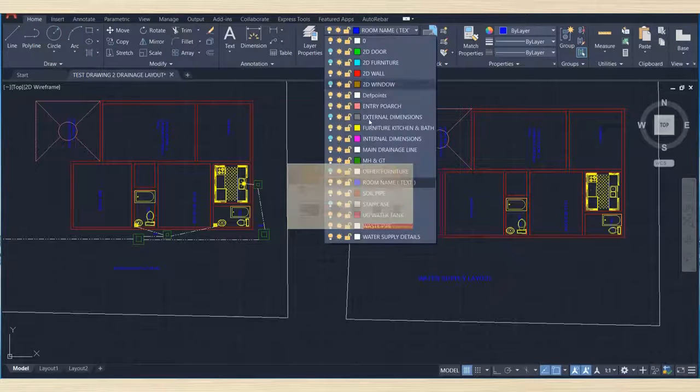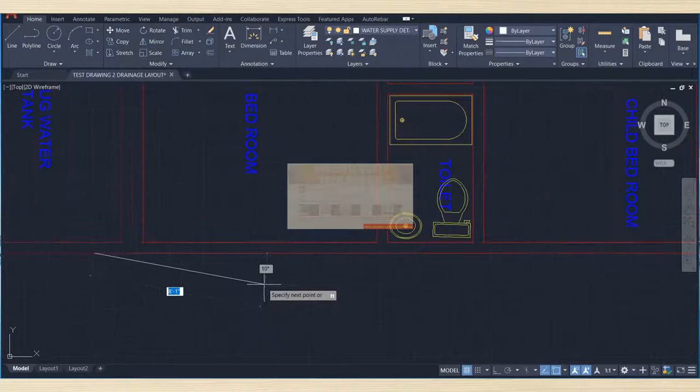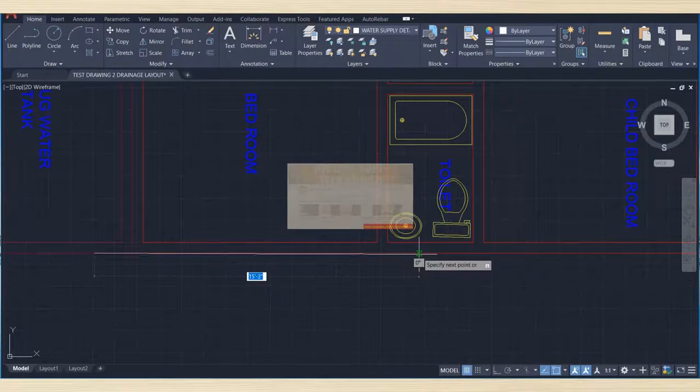Then we'll make water supply detail layer as a current, then select line, and see from here we'll keep one connection here and clear here main line here, and we will keep connection here, correct.